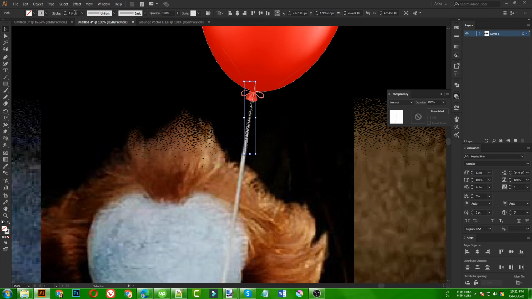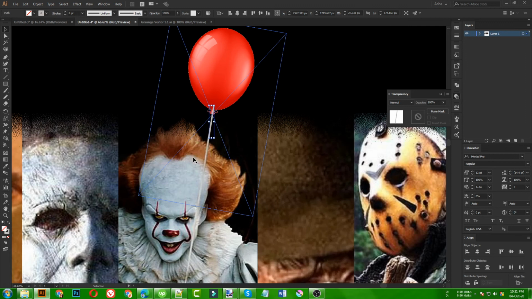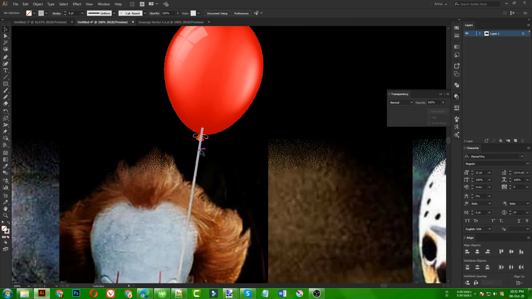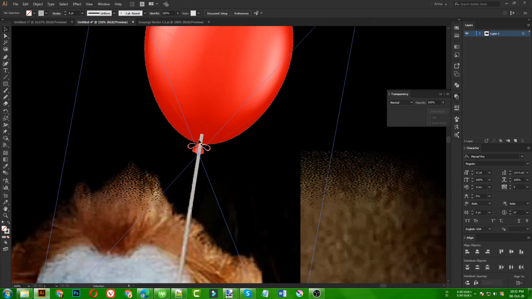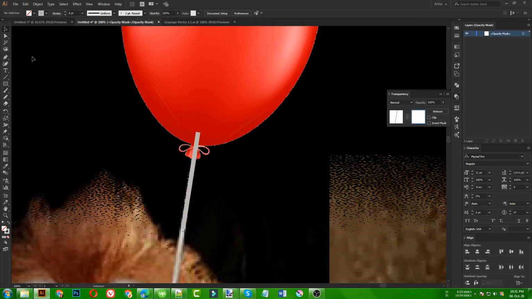It will make that fill into a stroke, and then I am making it a bit bigger like this, just to align that with my original rope here. So once my design is placed, as you can see, this is overlapping my balloons here. So I'm going to select this stroke here, then again opening the transparency for that.